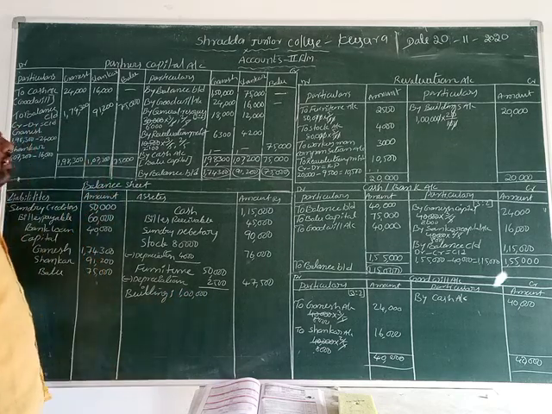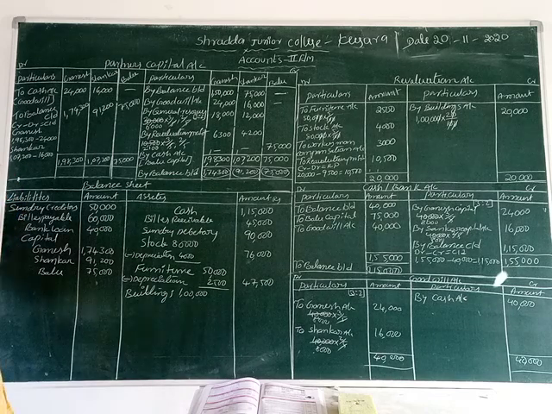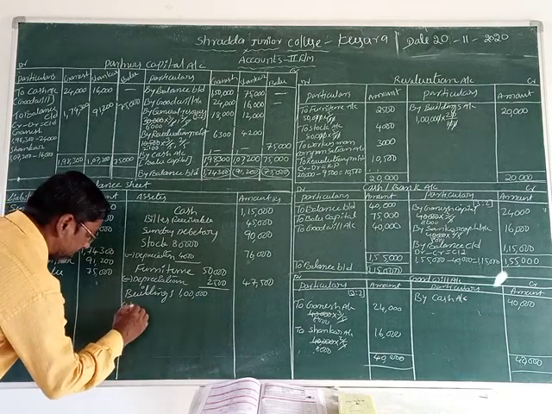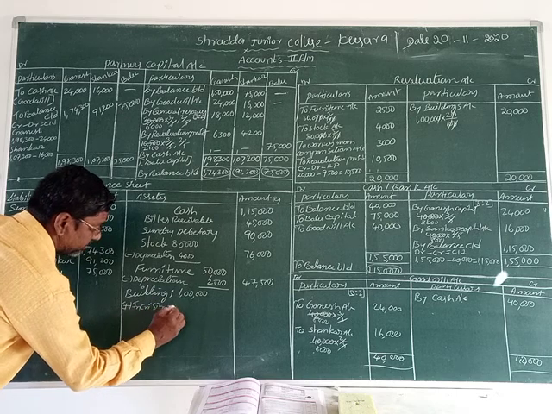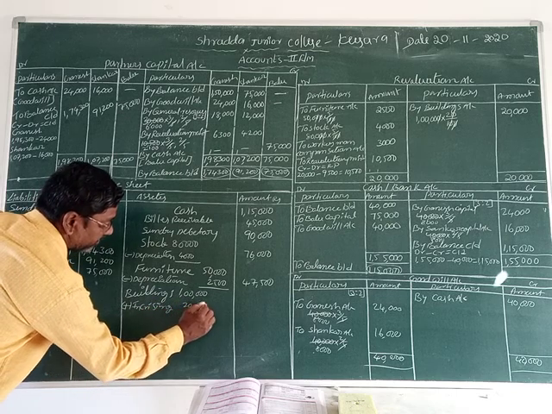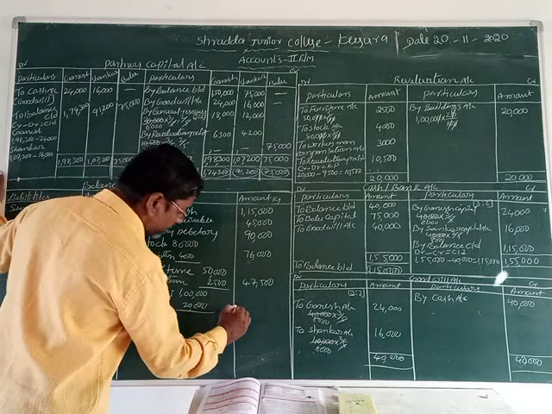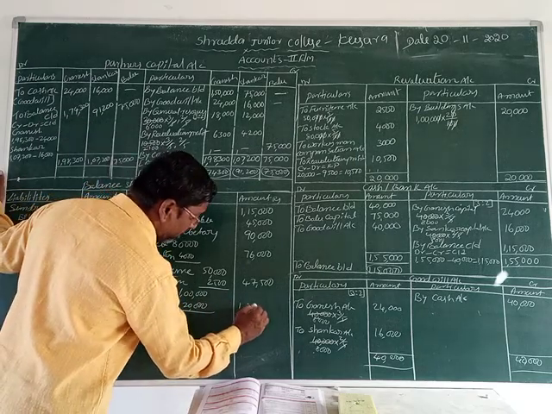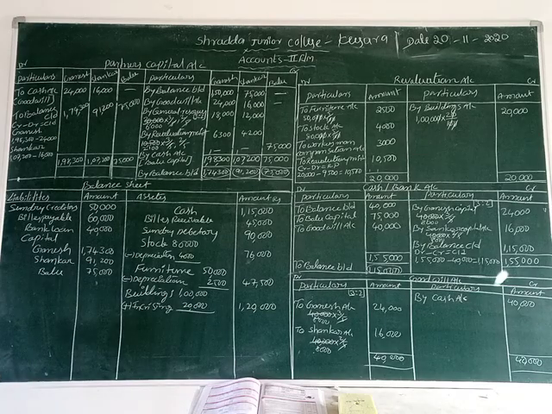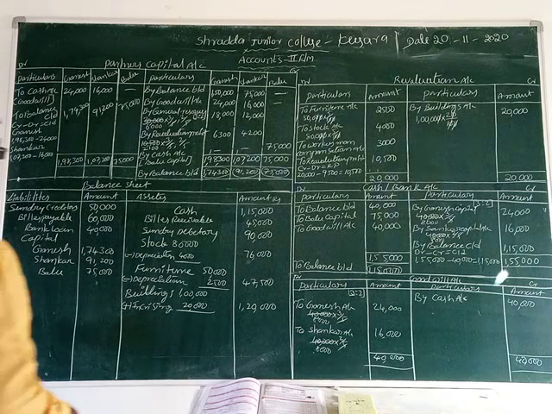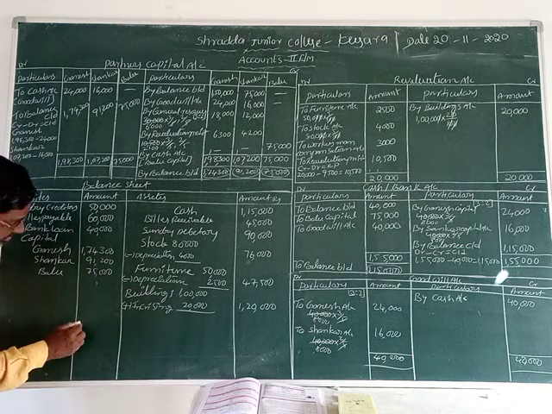Now increasing the buildings value by 20%. That's why we take a plus increase of 20,000. Isn't it? Total value is how much? 1,20,000 rupees. What is the amount that? 1,20,000. Total assets and liabilities we can record now. Now we are doing the total. What is the total of liabilities and assets?